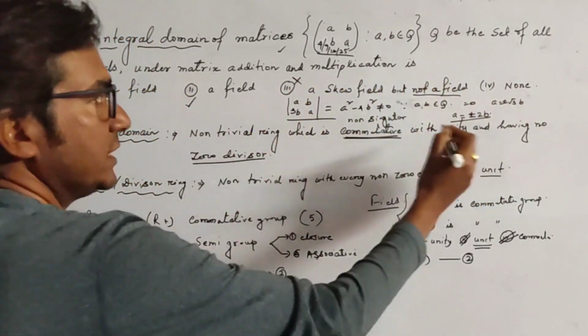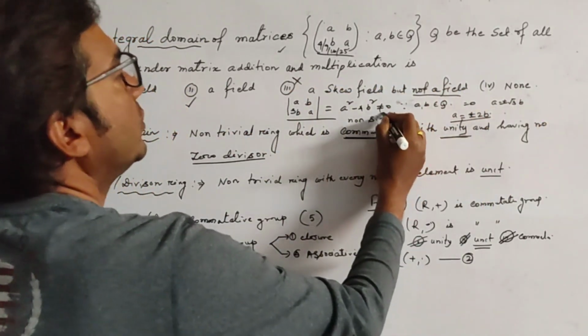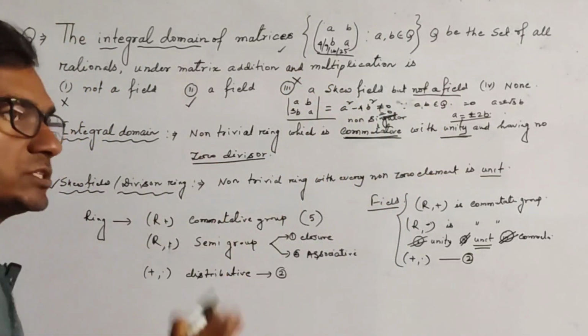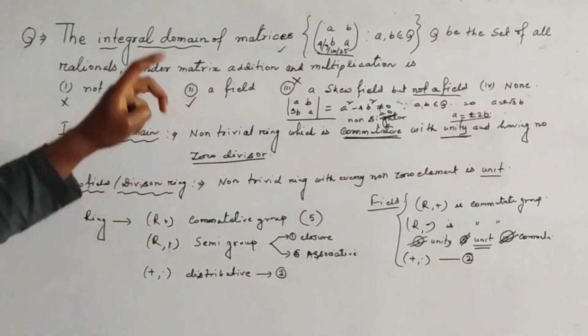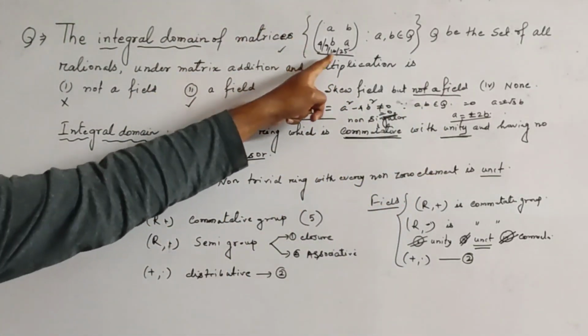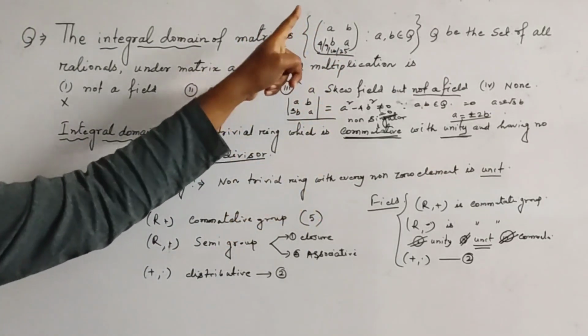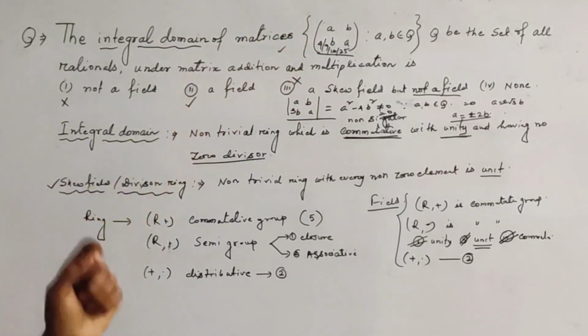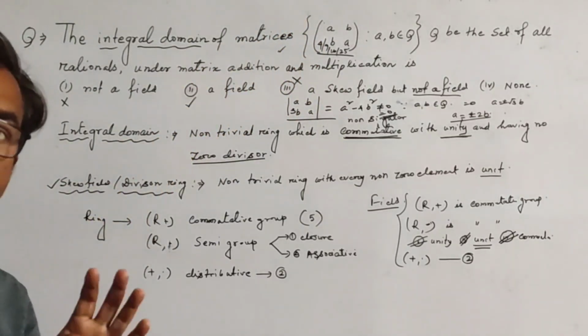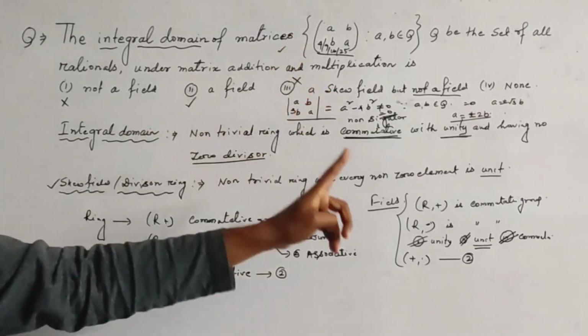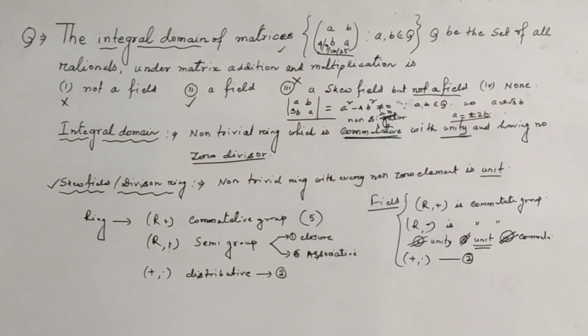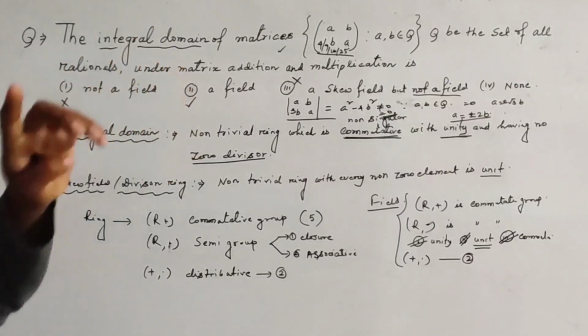So in this case, the determinant is equal to 0, so this is singular. And if this type of element is there, then this is not a field. But since 3 is a non-perfect square number, also it is a prime number, so it must be a field. Okay, so our correct option is option 2.